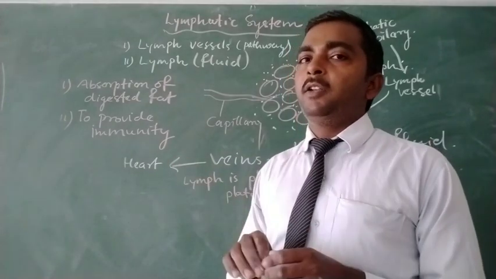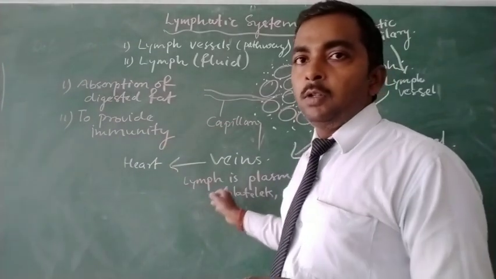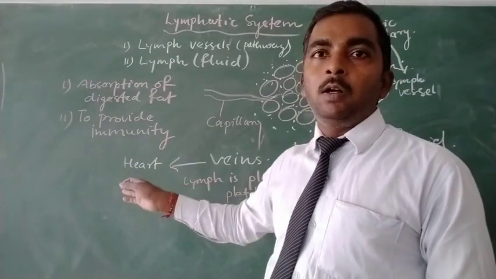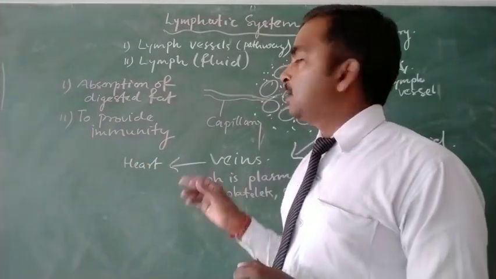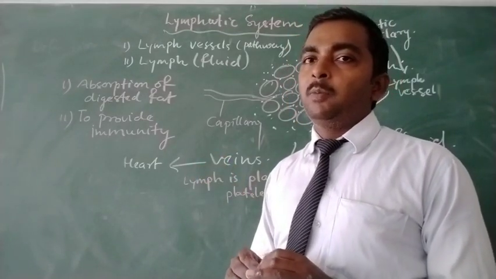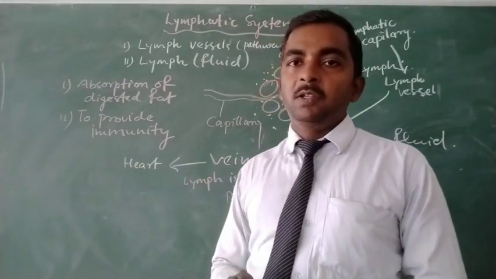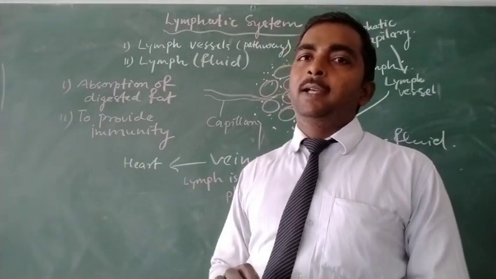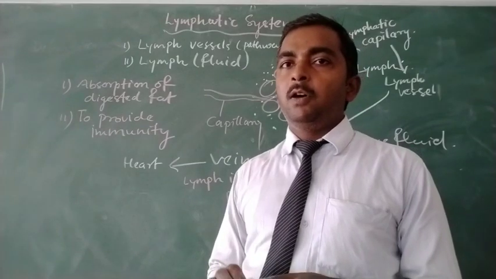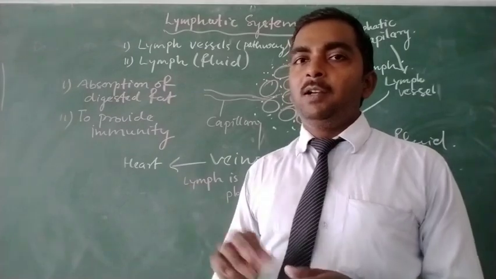But here there is no need of a heart, because lymph is lastly received into the heart, and there the heart again pumps it. So the heart acts as the pumping organ for both the blood vascular system and the lymphatic system.